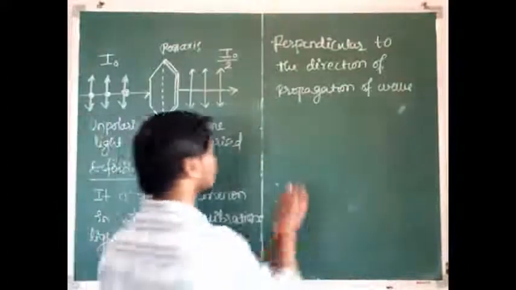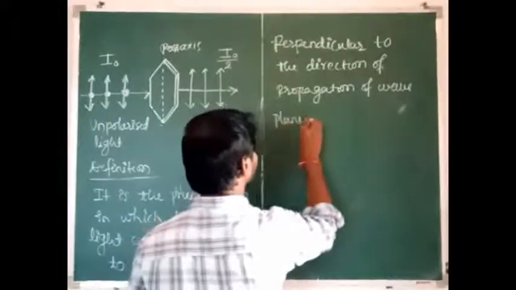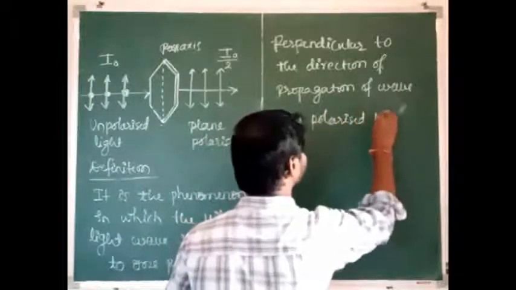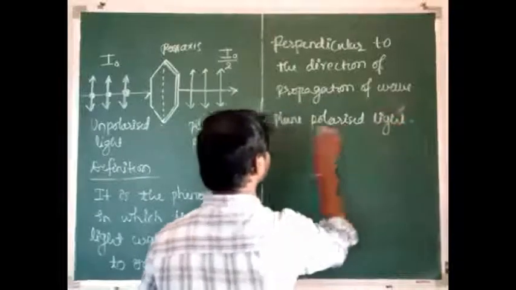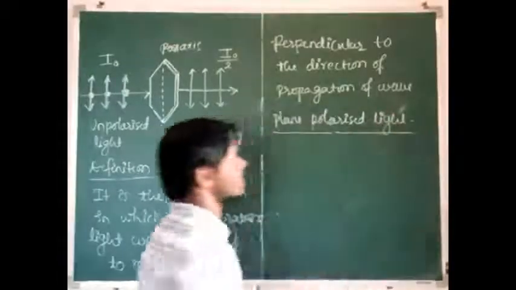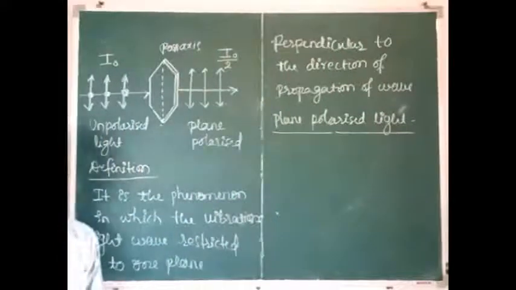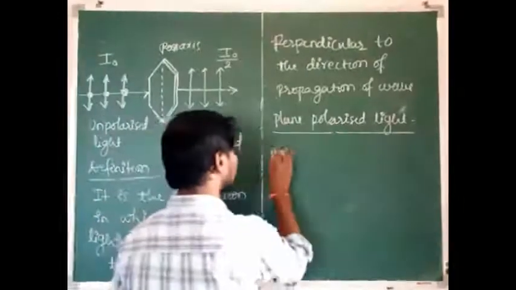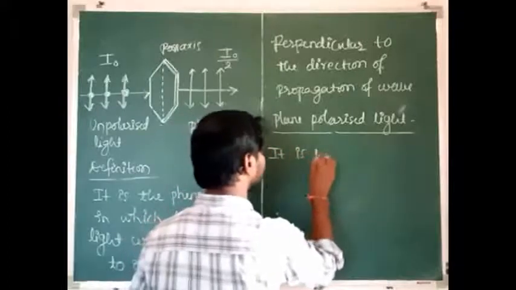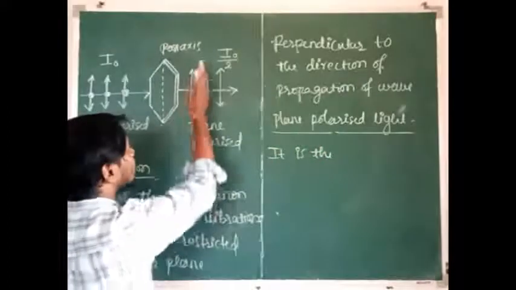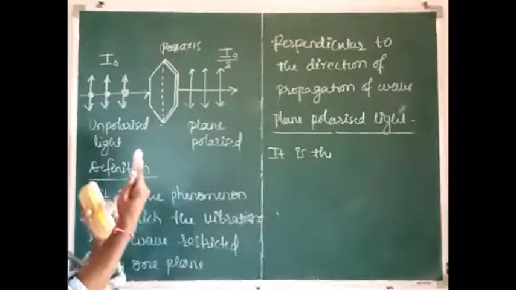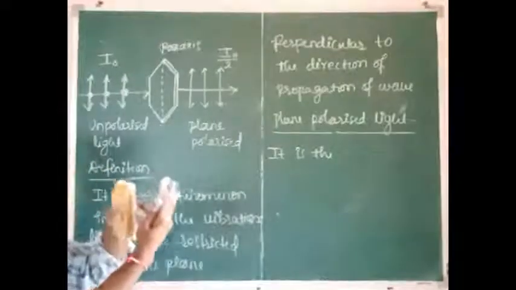Then what is plane polarized light? And how do we represent plane polarized light? See, plane polarized light is nothing but the light wave having the vibrations in only one plane, perpendicular to the direction of propagation of the wave.